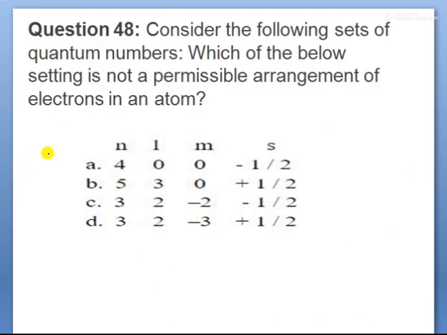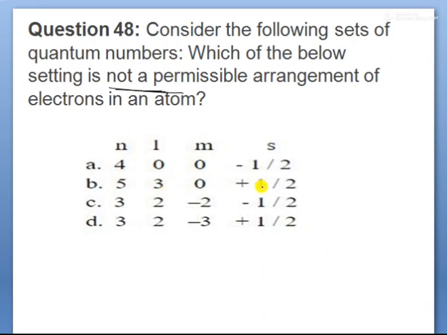Next, children, consider the following sets of quantum numbers. Which of the settings below is not a permissible arrangement of electrons? See, children, you are given options. In the first option A, n is equal to 4, l is equal to 0, m is equal to 0. When l is 0, m should be 0 also. Next, n is equal to 5, l is 3, and m values are between minus 3 to plus 3.